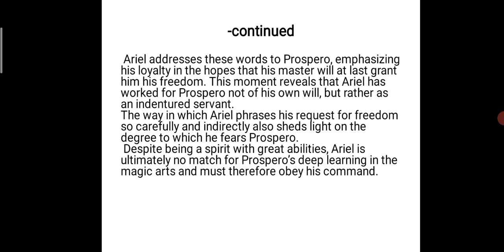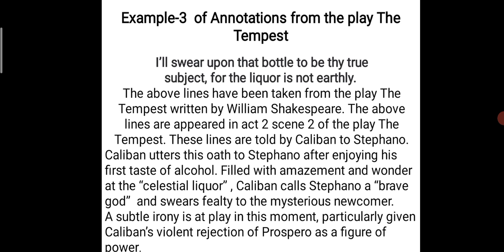Despite being a spirit with great abilities, Ariel is ultimately no match for Prospero's deep learning in the magic arts and must therefore obey his command. Ariel is also powerful, but Ariel is not equivalent to Prospero. Therefore, Ariel is working as a subordinate under Prospero. So, in the second annotation, those lines were told by Ariel to Prospero.